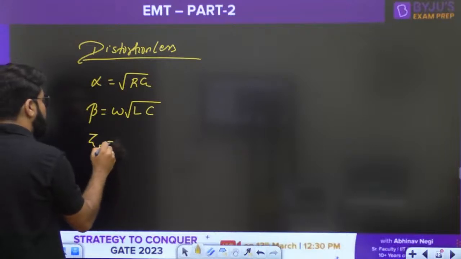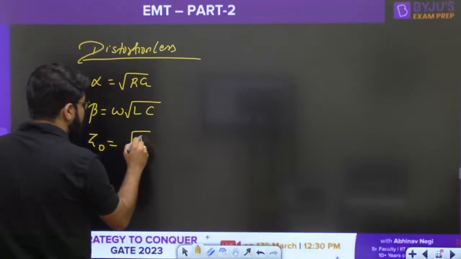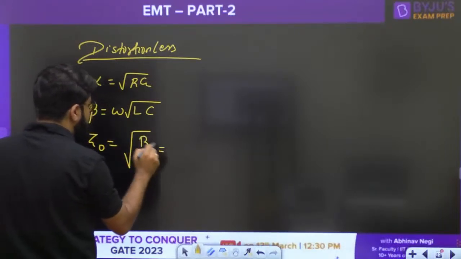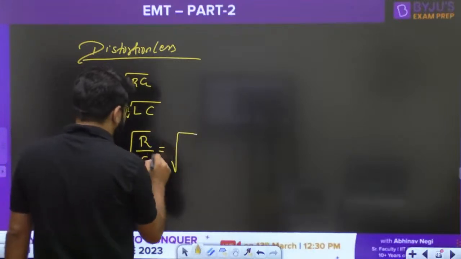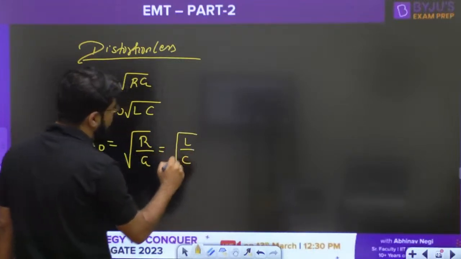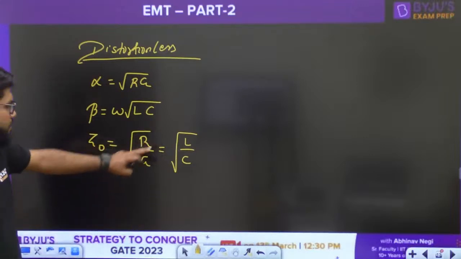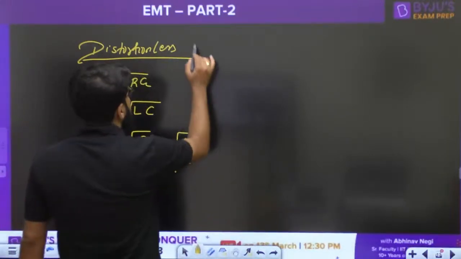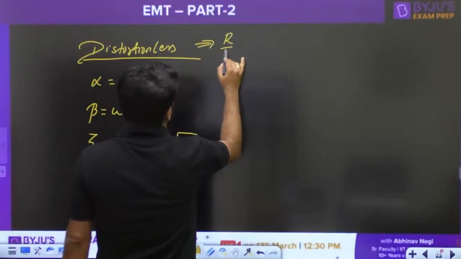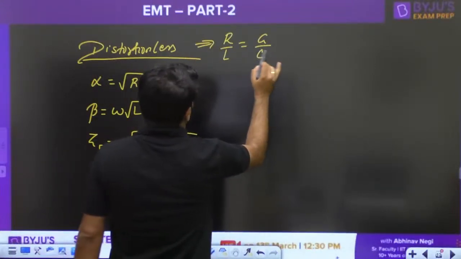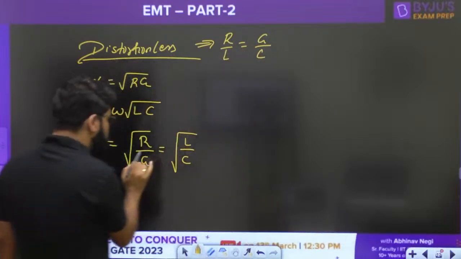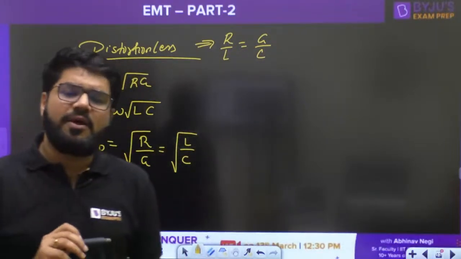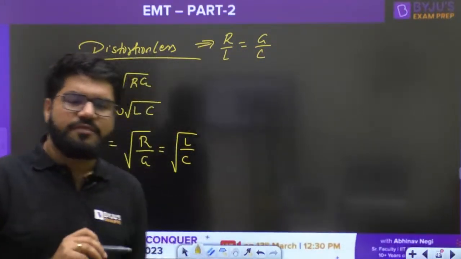For the distortionless line, there are two formulas for Z0: either root R by G or root over L by C. The condition for a distortionless line is R by L equal to G by C. So when you take L by C, it is also equal to R by G, and I can write down two different formulas for the impedance of the line.